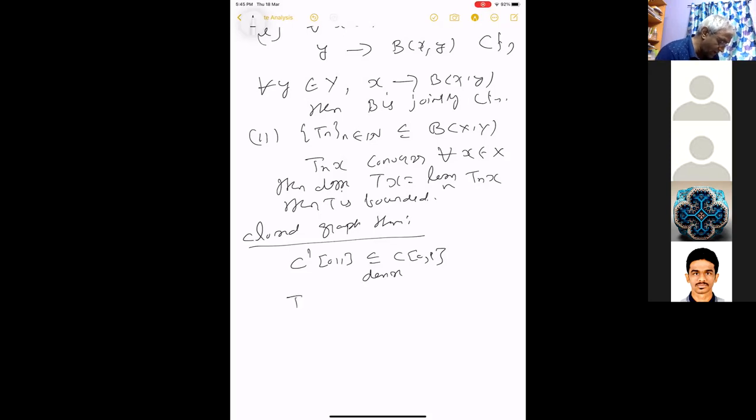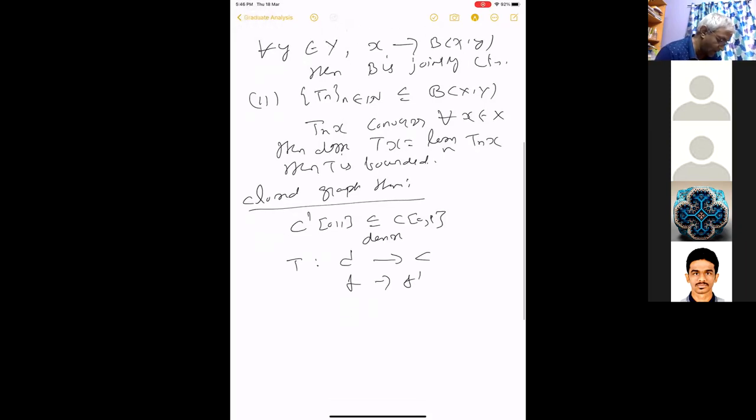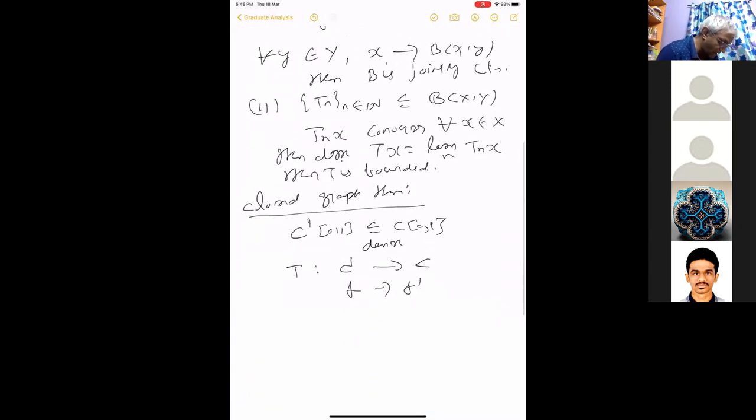Then you define something on C1 to C by f going to f prime. We have already seen that this map is not continuous because you can take the function t to the power n. The norm of t^n is 1. But on the other hand, its derivative n t^(n-1) has norm n, and it's not bounded. So this map D is not bounded. T is not bounded. We know that. But then T has a closed graph.